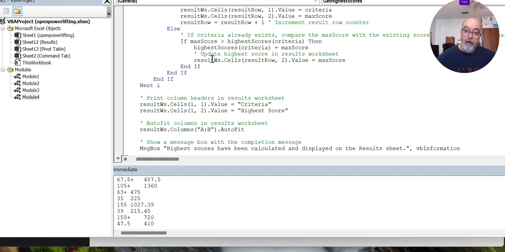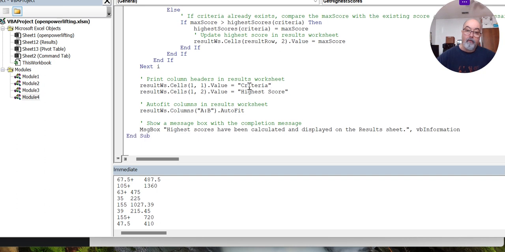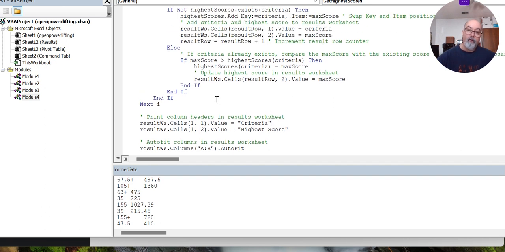The results tab is being created, and then it puts in these two columns, criteria and high score, in the results tab. And then this is just the auto fit on columns A and B. It's identifying columns A and B for these two variables, criteria and high score, and it's doing the auto fit. So it did that,